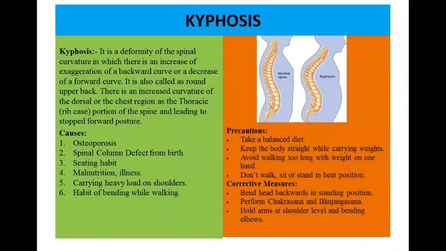Kyphosis. It is a deformity of the spinal curvature in which there is an exaggeration of a backward curve and a decrease of a forward curve. It is also called round upper back. There is an increased curvature of the dorsal or the chest region, as the thoracic or rib cage portion of the spine, leading to a stooped forward posture. You can see in the picture on the right hand side, it is also called a hump in the back.